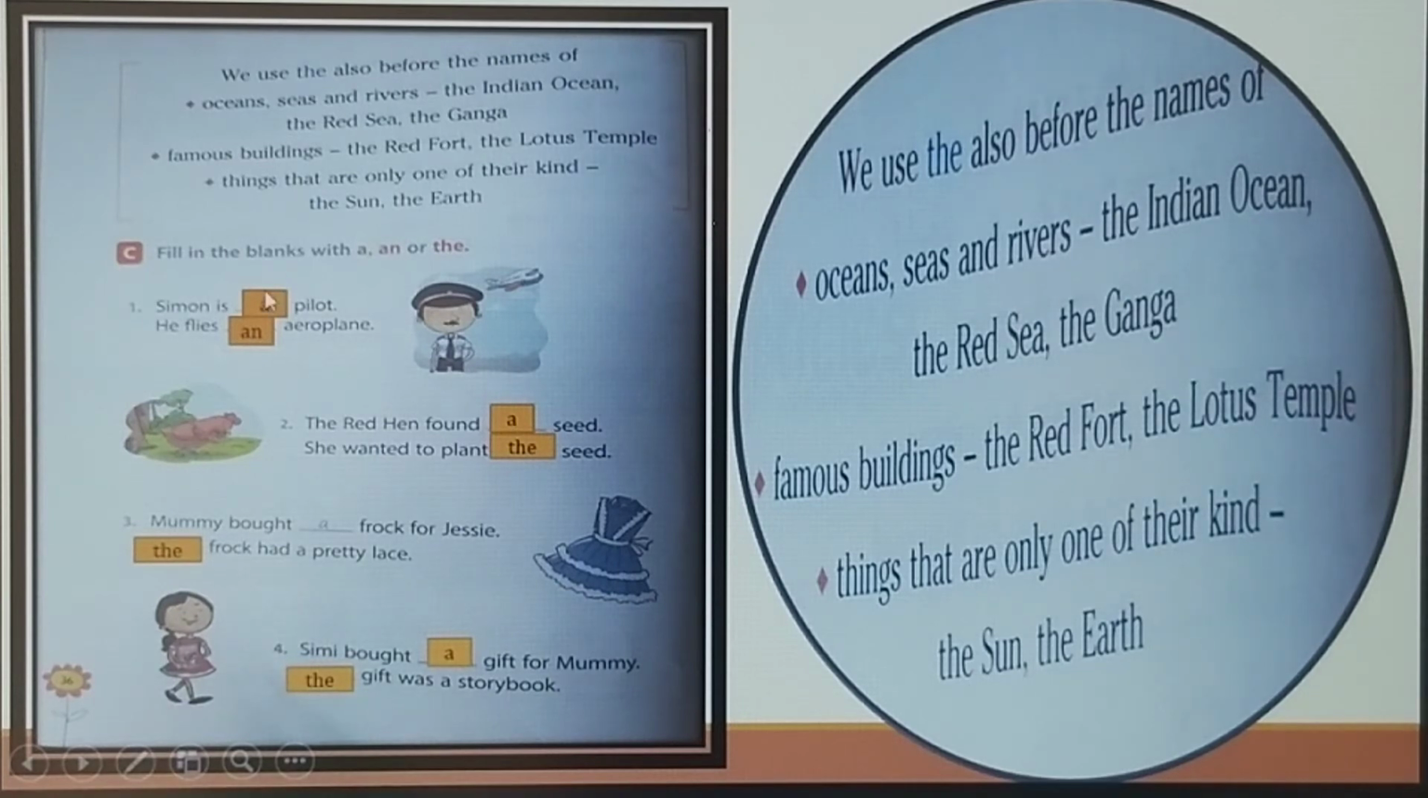Now fill in the blanks with a, "an" or the. Simon is a pilot. He flies an aeroplane. The red hen found a seed. She wanted to plant the seed. Mummy brought a frog for Jessie. The frog had a pretty lace. Simi brought a gift for Mummy. The gift was a storybook.